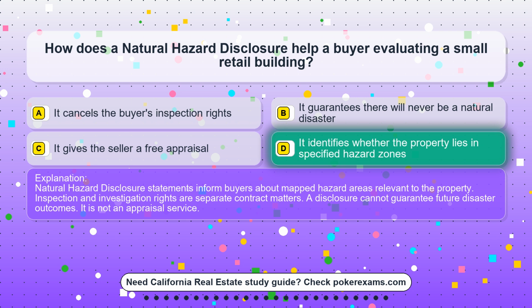Inspection and investigation rights are separate contract matters. A disclosure cannot guarantee future disaster outcomes. It is not an appraisal service.